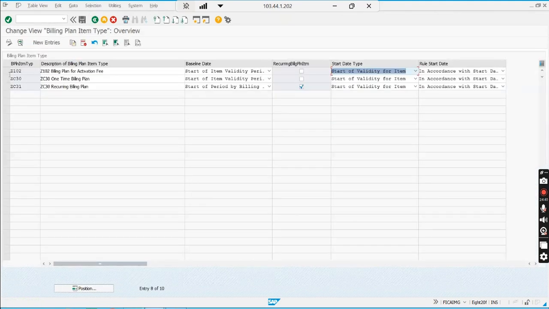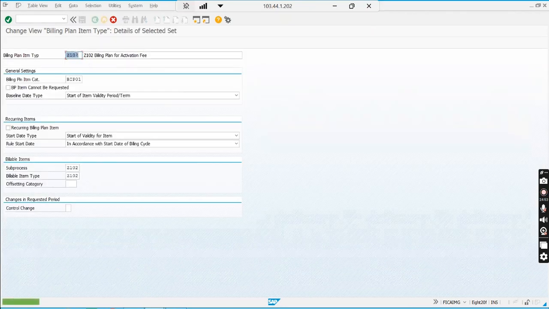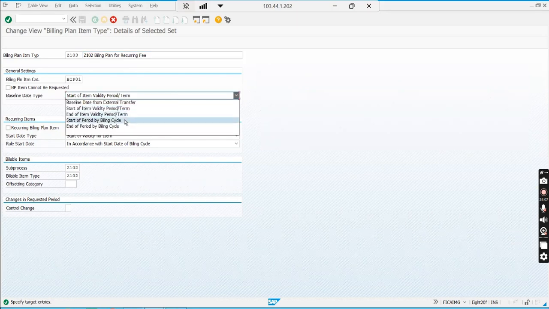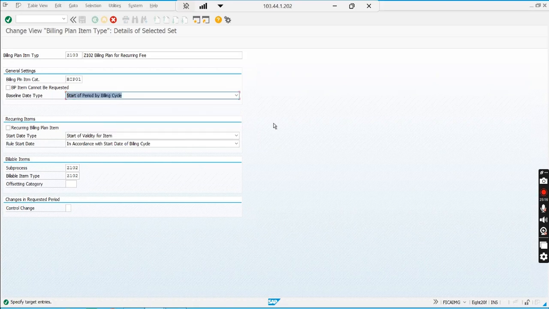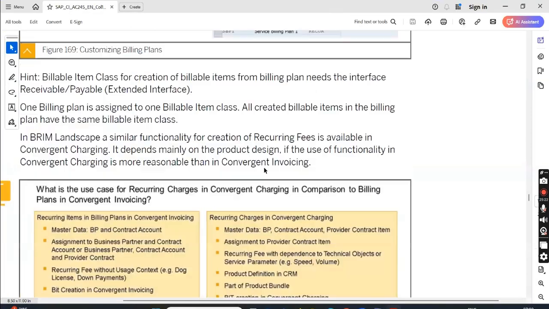Next I'm going to create the recurring one. So copy, and I'll call it Z103. This is the recurring fee, so change the description to recurring fee. Here the baseline date will be the start of the period by billing cycle. Now when it becomes recurring, I have to go ahead with the billing cycle, because I will assign a billing cycle. See, in SAP's example also, the monthly had a billing cycle assigned.